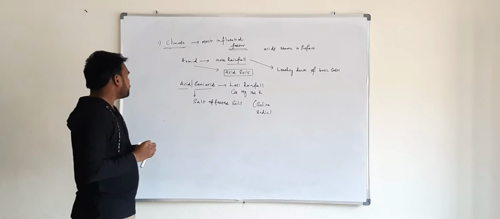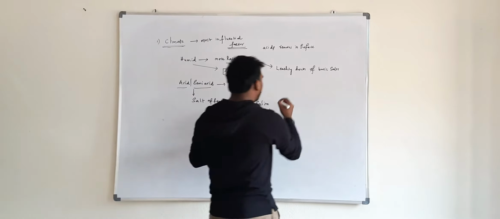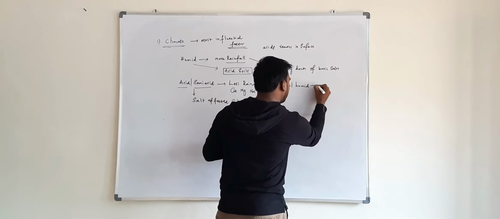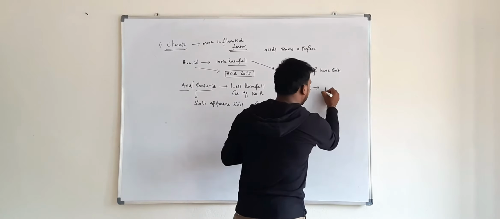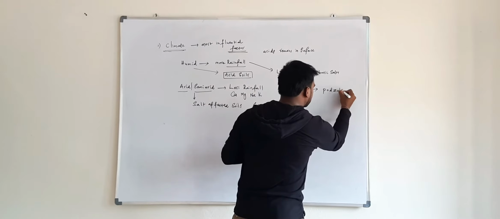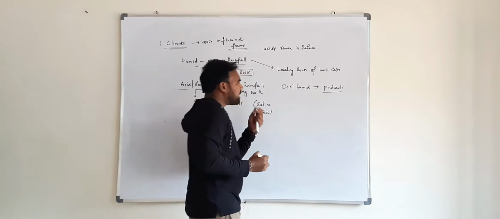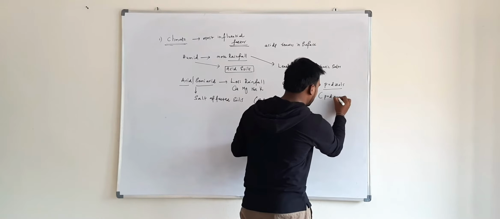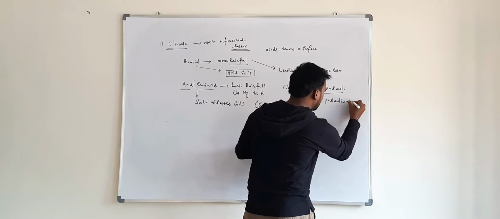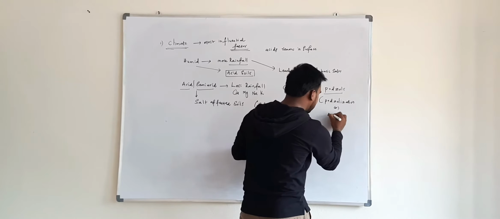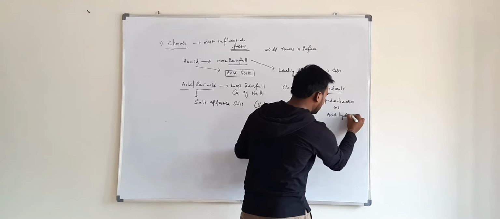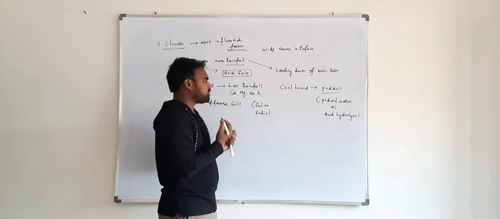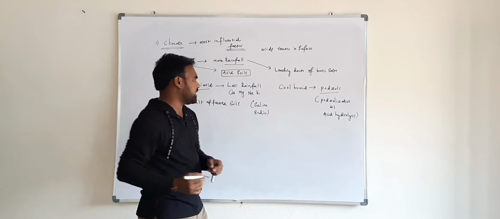And remember, particularly in cool humid climatic conditions there is formation of podzols. Podzols are formed due to the process of podzolization. Podzolization is also known as acid hydrolysis. The definition of podzolization is accumulation of silica and removal of sesquioxides.